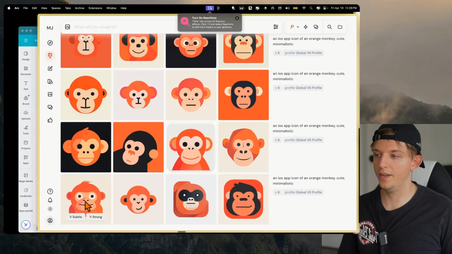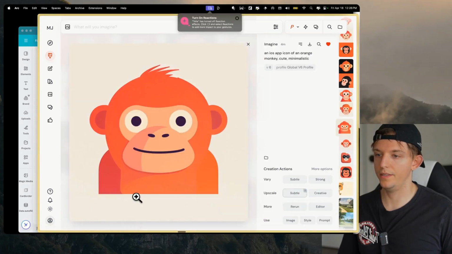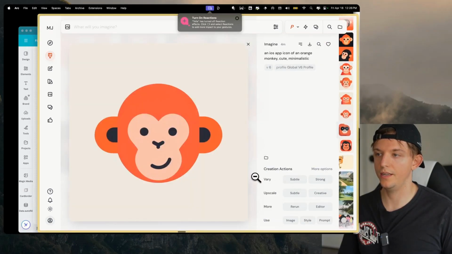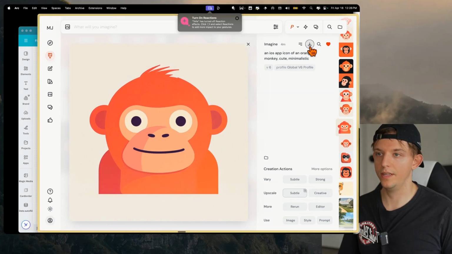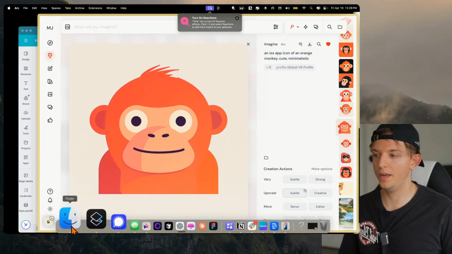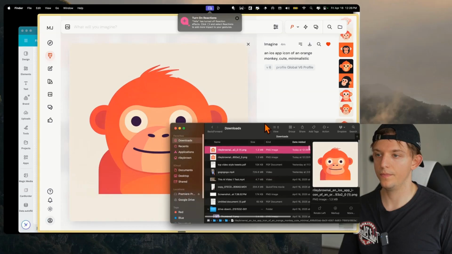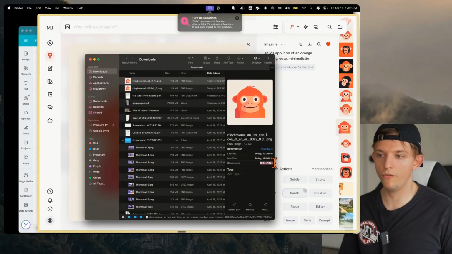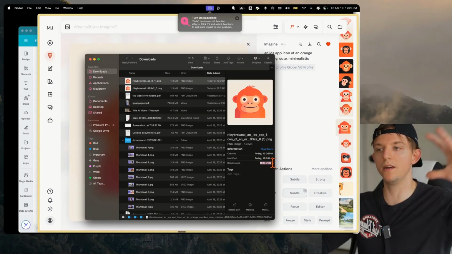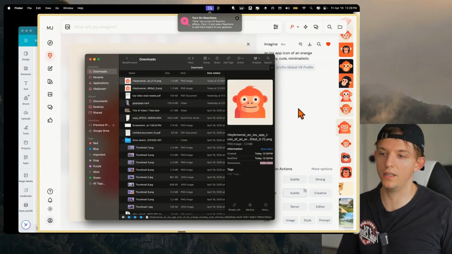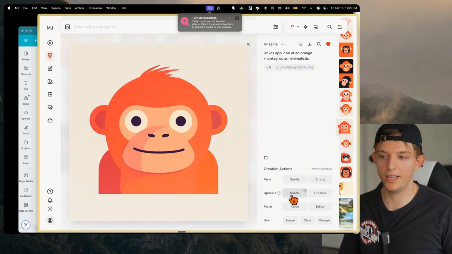And so what we can do here is we can click on one of these and we can actually download them. And if we download them and open up Finder, right, we can see the image is right here. It's 1024 by 1024. So if it gets any bigger than that, it might start to look pixelated. But they have this feature right here, which allows you to upscale an image. And we can also vary an image. And so it'll use the same style right here.